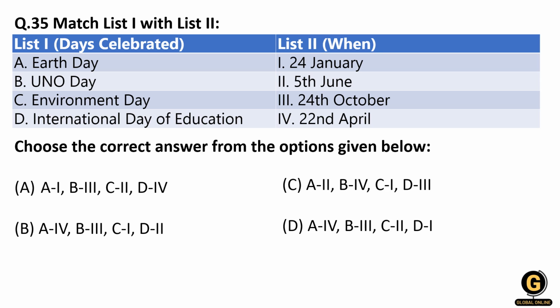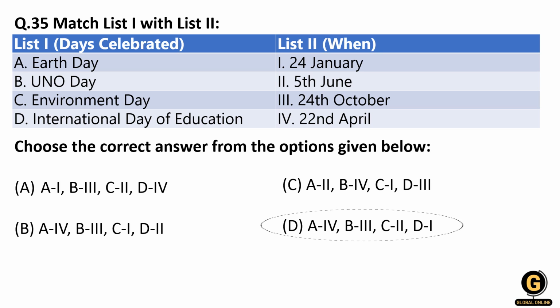So you should see C for 2. So how many options do we have? C for 2, we have A, then we have D, right? And then as I told, Earth Day is celebrated on the 22nd of April. So you can see we have the correct option directly by knowing two pairs, that is D, right?